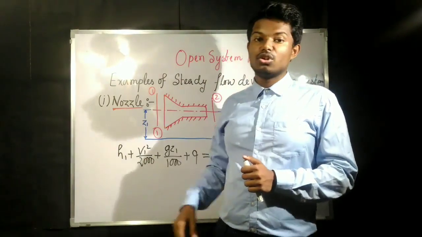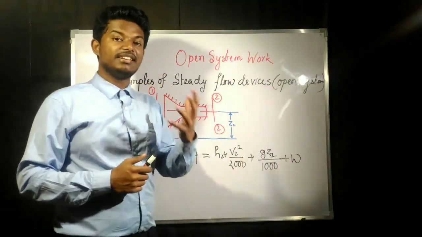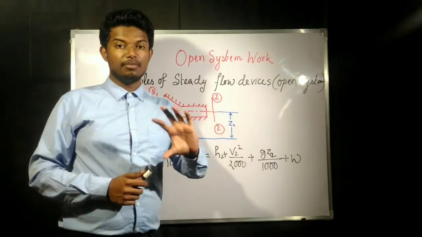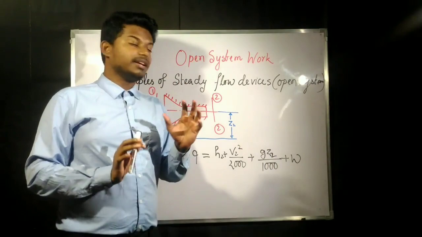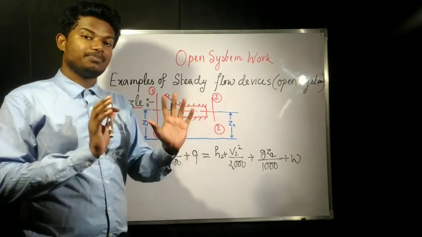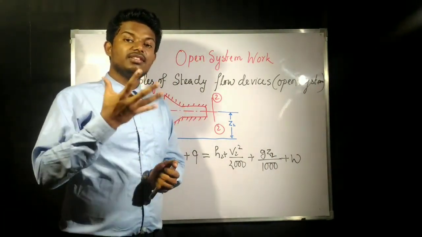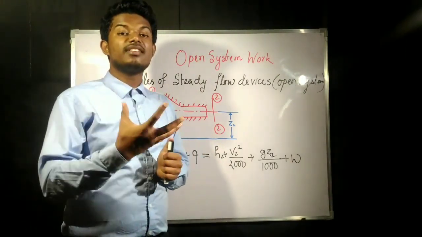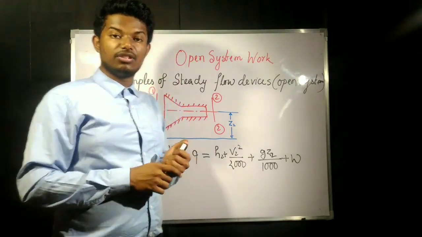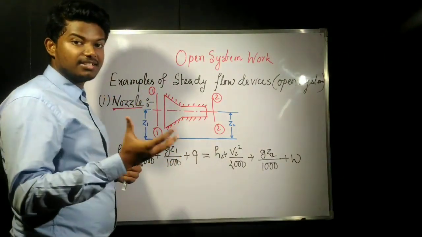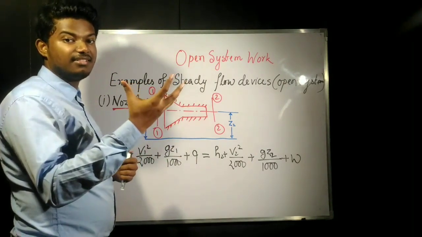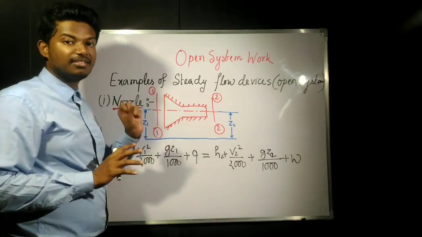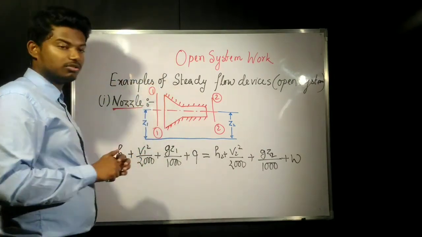Now the first thing is the nozzle. What is a nozzle? A nozzle is a device which is used to increase the velocity of a fluid flowing through a pipe or a duct, whatever it may be. A nozzle increases the velocity at the expense of its pressure energy. That means a nozzle converts pressure energy to kinetic energy. When the kinetic energy increases, the velocity will increase, because kinetic energy is half mv squared. Since mass is not changing, velocity will increase.